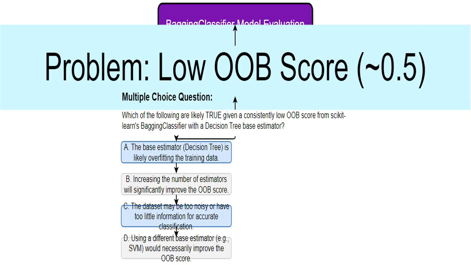I'm assessing your understanding of ensemble methods and model evaluation. We are investigating why a bagging classifier model consistently produces a low out-of-bag score, indicating a poor ability to generalize to unseen data.